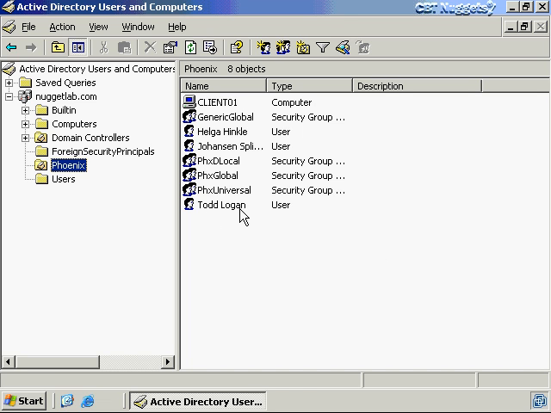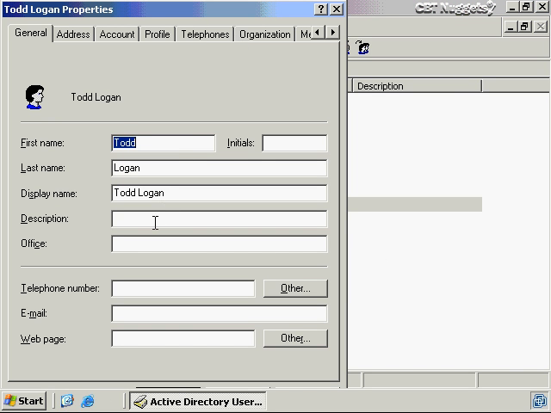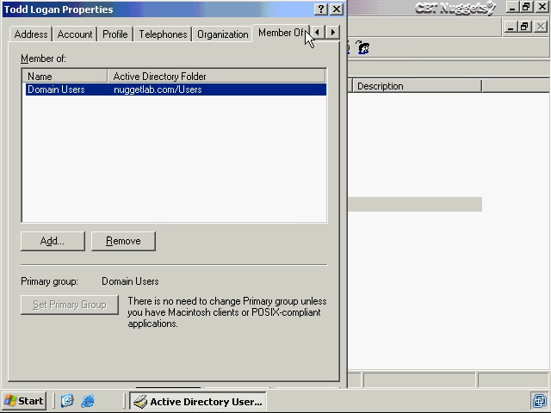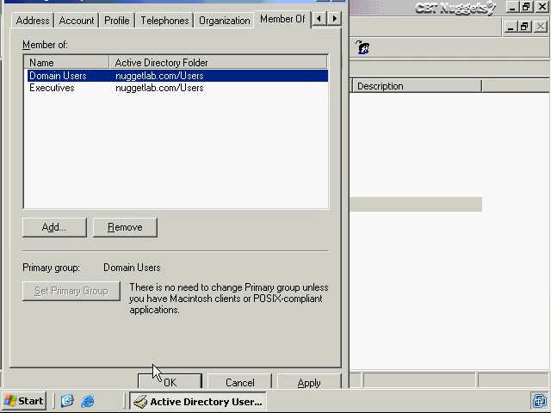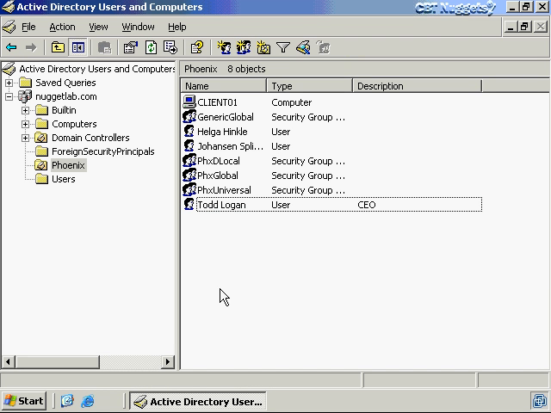So you say, okay, Logan Todd, and we go to make that person a CEO, and we're going to make them a member of the Executive Security Group. So, okay, man, this person's probably going to get a $100,000 raise, a nice Mercedes, company perks, all that kind of stuff. Looks great. And she says, okay, now let's just review here. What you did was you deleted Todd Logan, right? And you made Logan Todd the Chief Executive Officer, added him to the Executive Security Group, right?